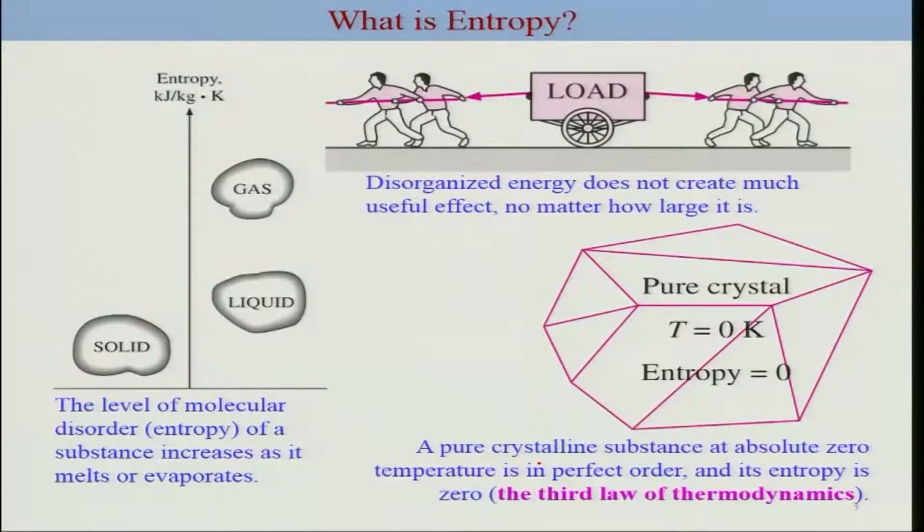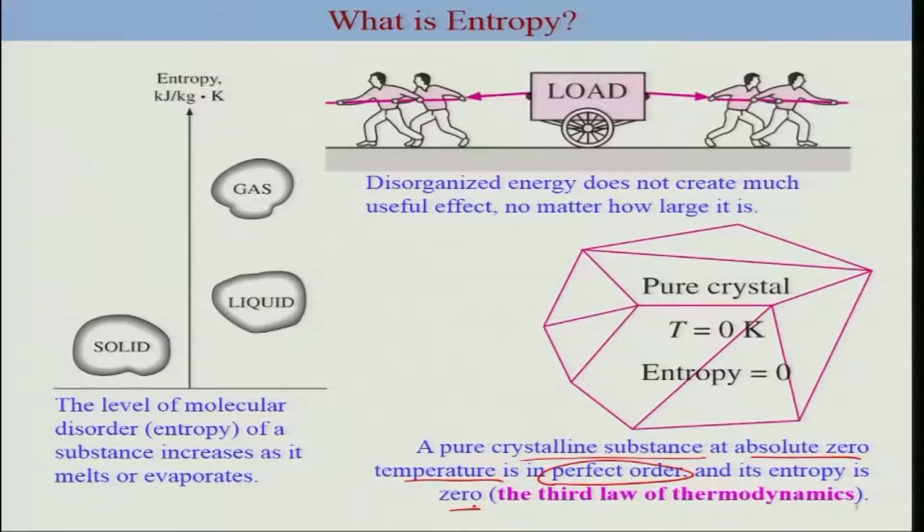So if you consider T equal to 0 Kelvin as a reference and calculate the entropy of any substance at a temperature higher than 0 Kelvin, it would be an absolute entropy. This is what turns out to be the third law of thermodynamics, where we say that a pure crystalline substance at absolute zero temperature is in perfect order, and its entropy is zero.